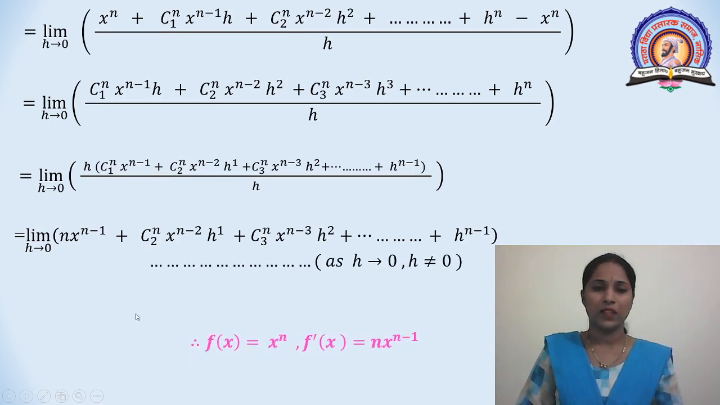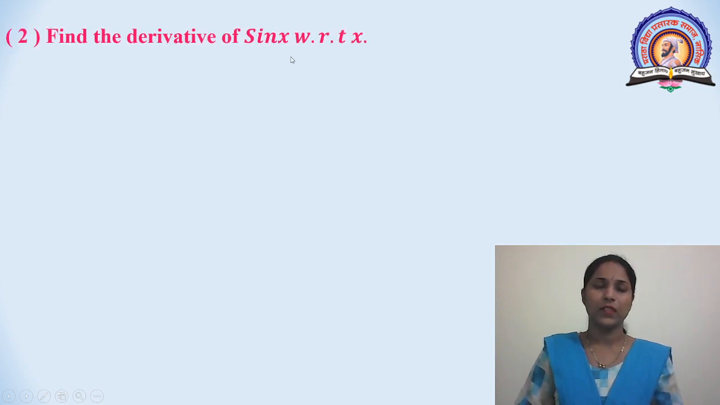That is, f of x is equal to x raised to n and f dash x is equal to n into x raised to n minus 1. That is, the derivative of this is n into x raised to n minus 1. Second function: sin x with respect to x.